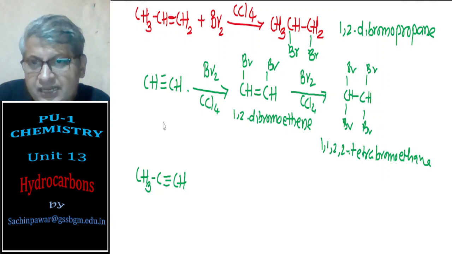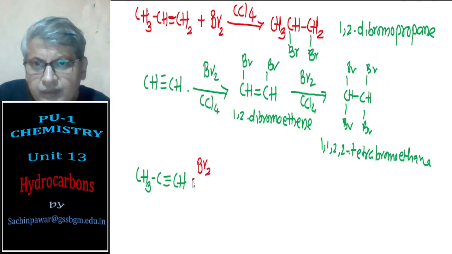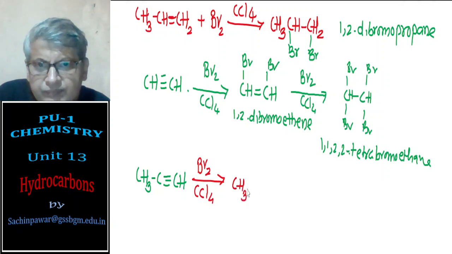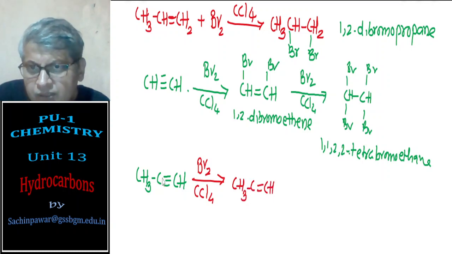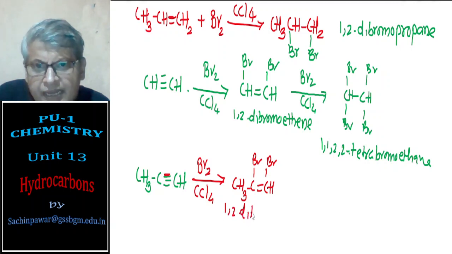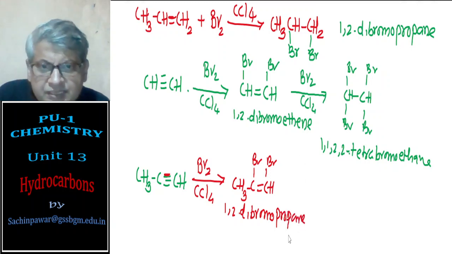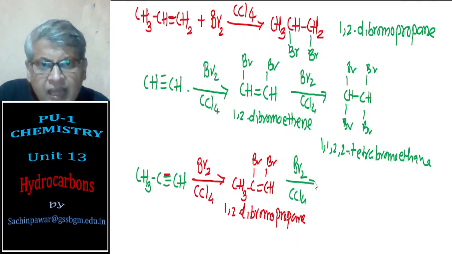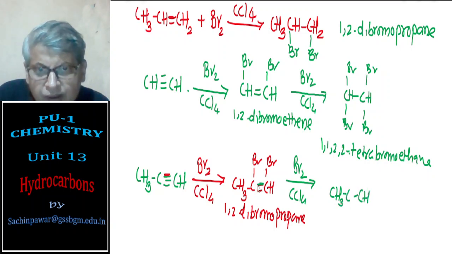So I have got tetrabromoethane from ethyne. Propyne, if I take it, then you add bromine in carbon tetrachloride solution. You will first end up with the breaking of the first pi bond, so you get 1,2-dibromopropane. This again reacts further with one more molecule of bromine, and you will end up with CH3C single bond CH, one pi bond is broken.